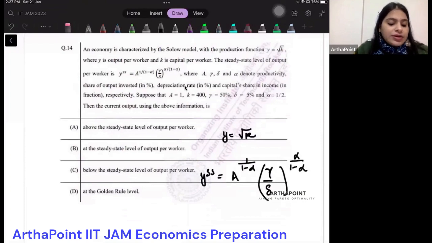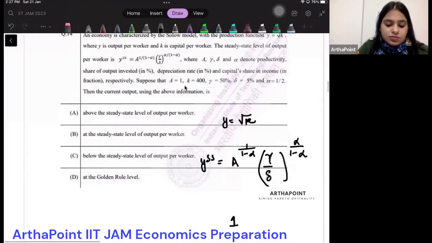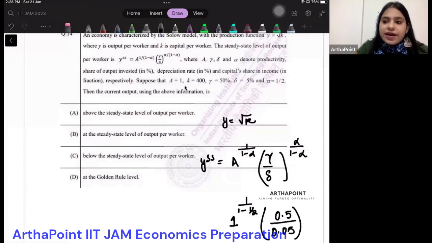Denote productivity. It says A is 1. 1 upon 1 minus alpha is half. Gamma is 50%, so I will take 0.5. Delta is 5%, so 0.05. Just divide by 100 to convert the percentage. Alpha is half, 1 minus half.